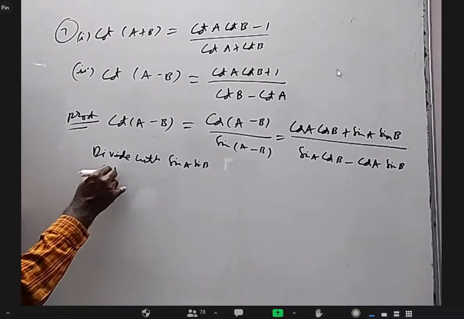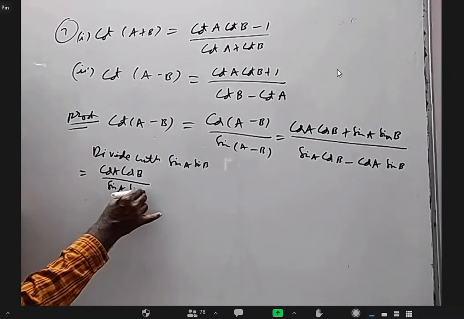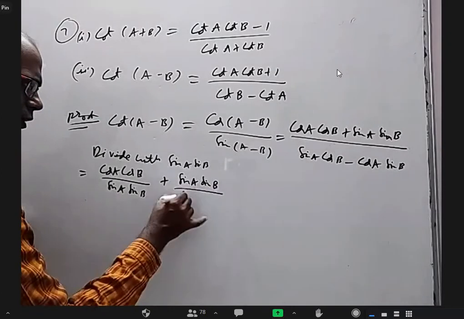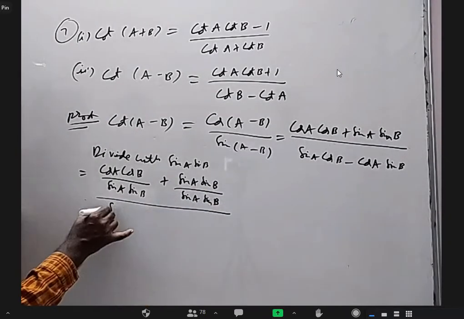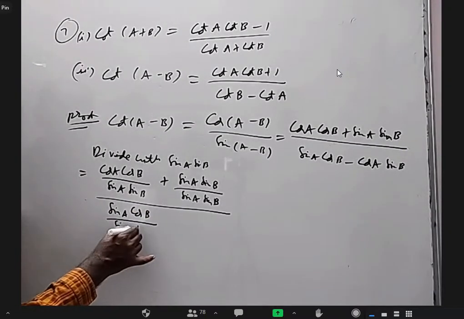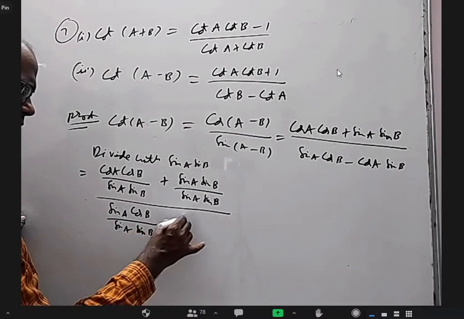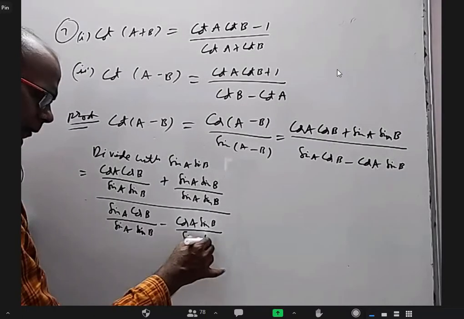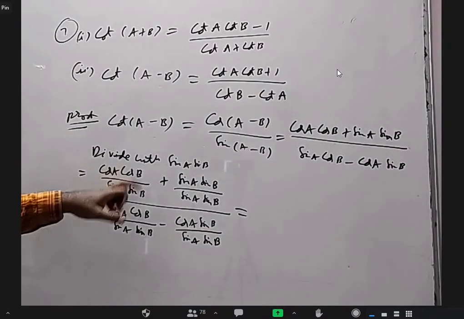So I will get cos A cos B by sin A sin B plus sin A sin B by sin A sin B, by sin A cos B by sin A sin B minus cos A sin B by sin A sin B. Okay, here nothing gets cancelled.